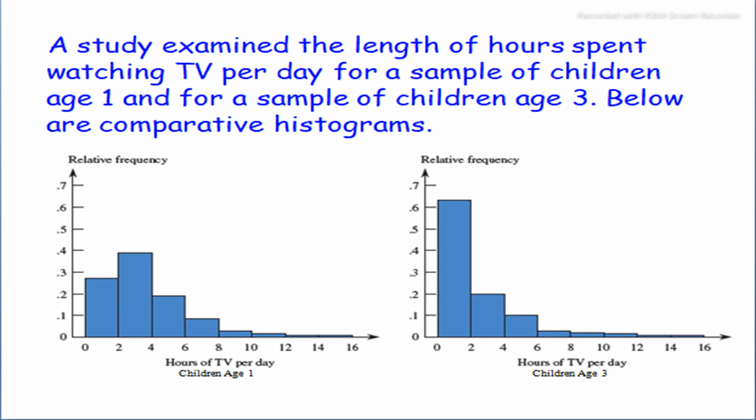Here is a question like hours of TV per day, which children at the age of 3 and children at the age of 1 watch. Here is an example of relative frequency on the vertical line, and on the horizontal line we describe the hours of TV per day of children at the age of 1 and at the age of 3.